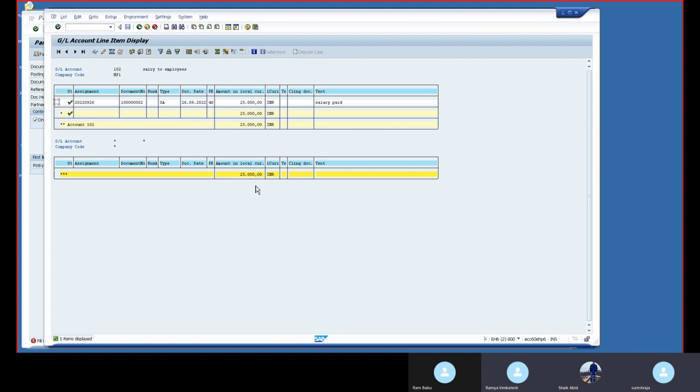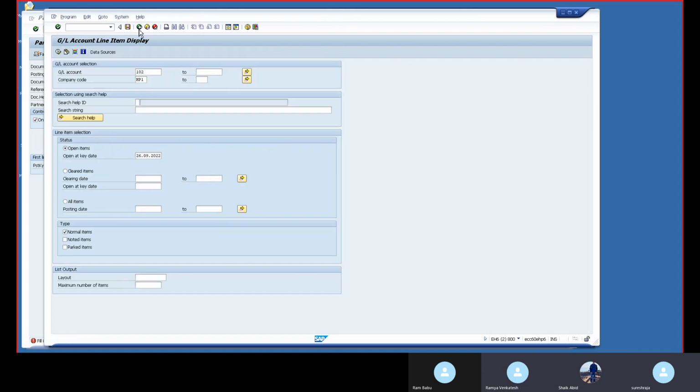That's why they will keep the parking in some place until the time comes. For example, you have kept parking for 2-3 months, then you posted. Then afterwards they decided this is also wrong. For that one we cannot delete. Deletion is not possible. For that one, only reverse. That tomorrow we will see, how to reverse the documents.